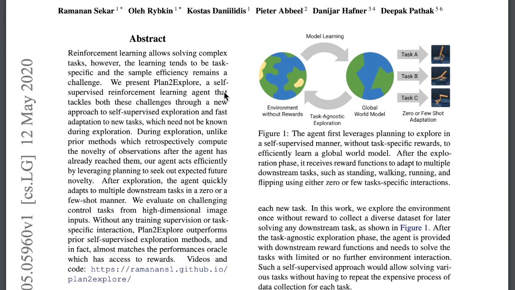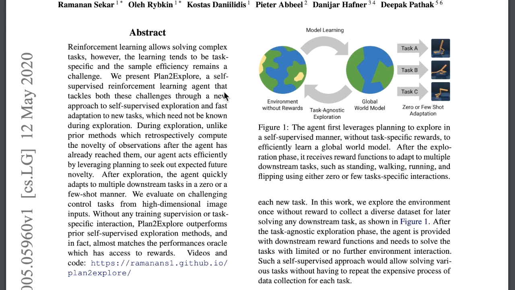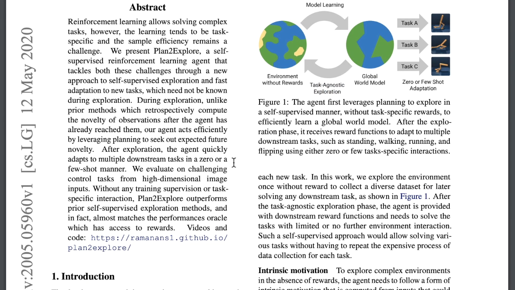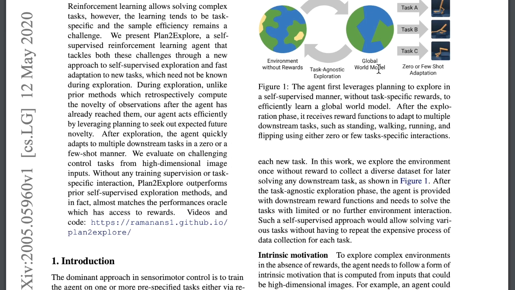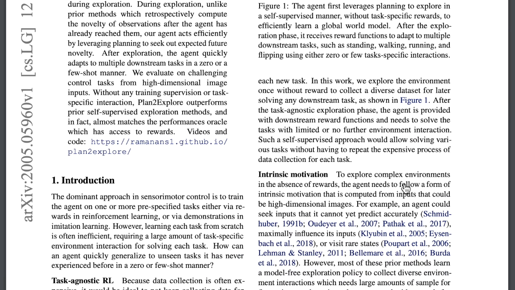Plan to Explore is the latest algorithm to improve exploration in reinforcement learning. Model-based reinforcement learning algorithms learn the transitions of the environment. Sometimes these models are also referred to as world models. In a pixel space world model, you'd be able to input a state action pair and get the next state in pixels.